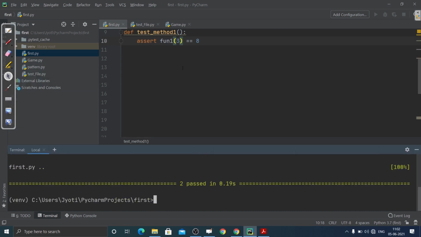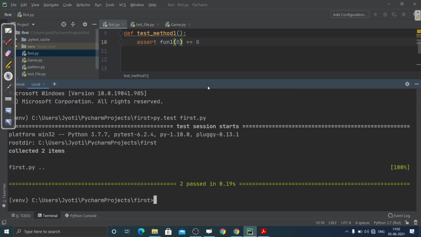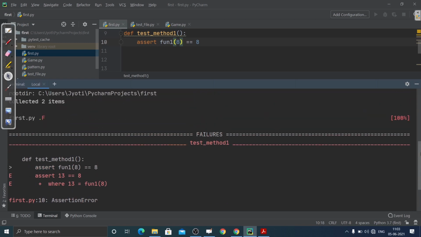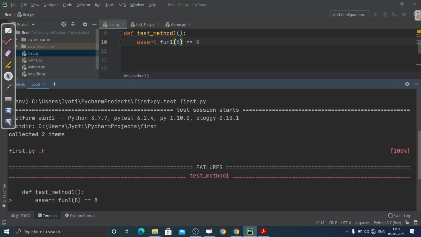Now let me show you if I change this value. If I write like this and then run this, what will happen? Let me show you that. So you can see what happens, one failed and one passed. The conclusion is this, the short test summary info. Failed first.py test method 1, it shows you in which test you are having the error. Assert 13 equal to 8, that is this value is 13, and it is checking whether it is equal to 8 or not, and it is showing you the error. So here you can see one failed and one test case passed. It shows you which test case passed as well.